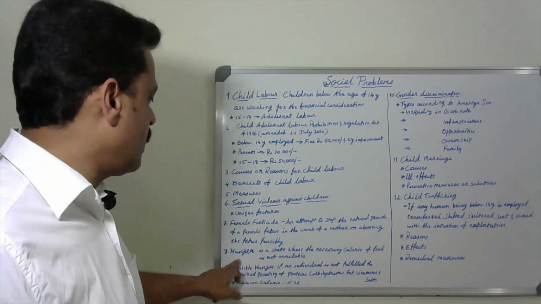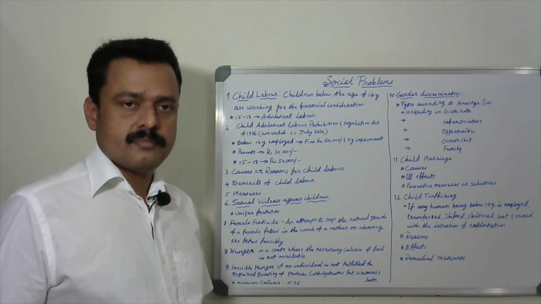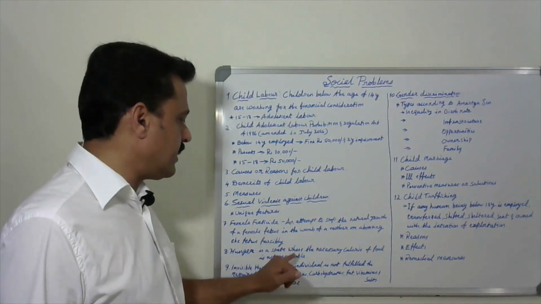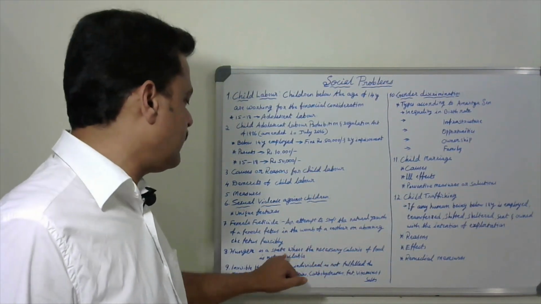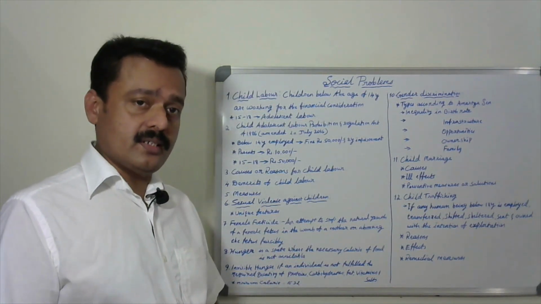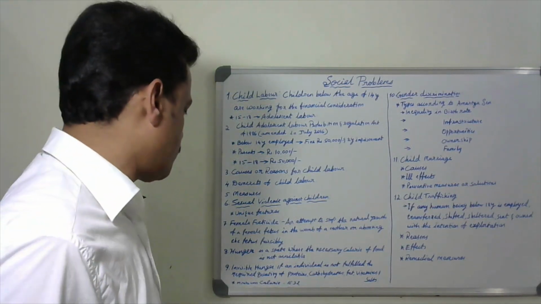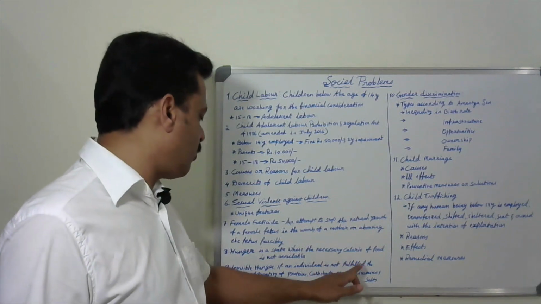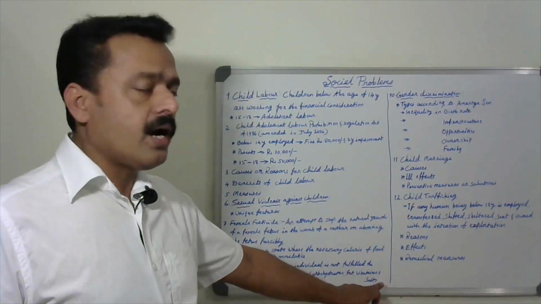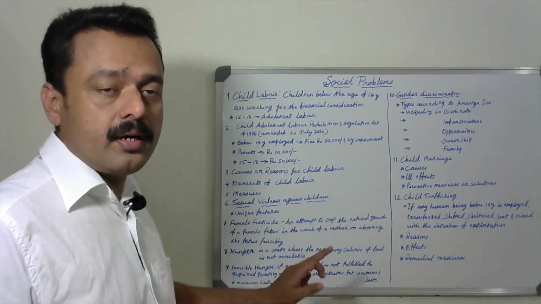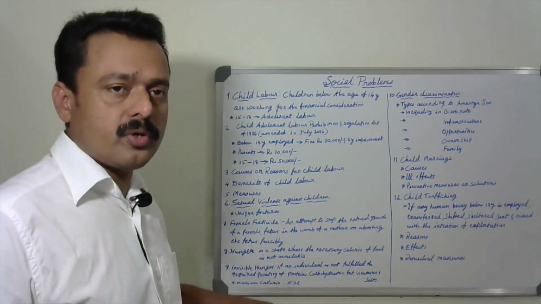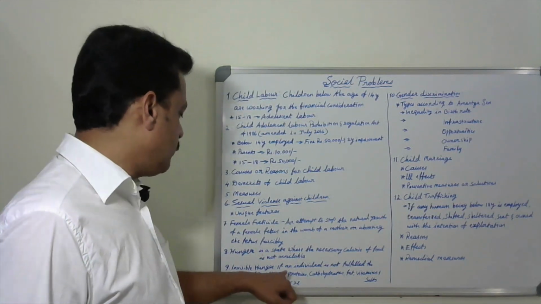Next, we have discussed another problem, hunger. We know hunger. What is hunger? The 1 mark question comes: what is hunger? Hunger is a state where the necessary calories of food are not available. But here, invisible hunger is there. Stomach is full, but if an individual does not get the required quantity of proteins, carbohydrates, fat, vitamins, and salts, then it is called invisible hunger. You will get food, but vitamins, salt, fat, carbohydrates, and protein are not being received. So, it is called invisible hunger.